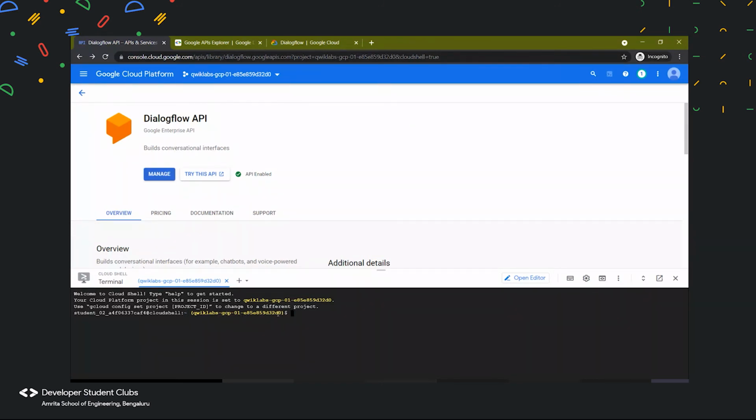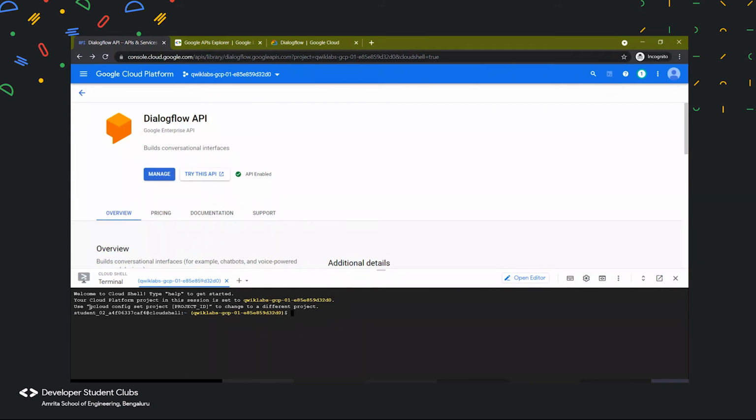Currently we are using this project over here, right? This project could be changed, and since we are already in it, we don't need to do that. But if we had to change our user or the project we are currently in, we could simply use the gcloud config set project command, and followed with it we can simply type the project ID. Let me show you how that works.